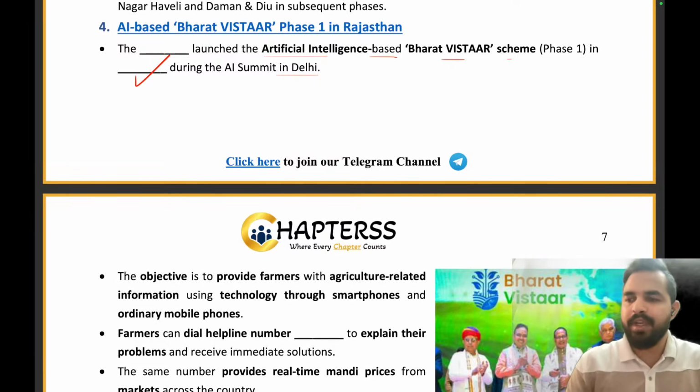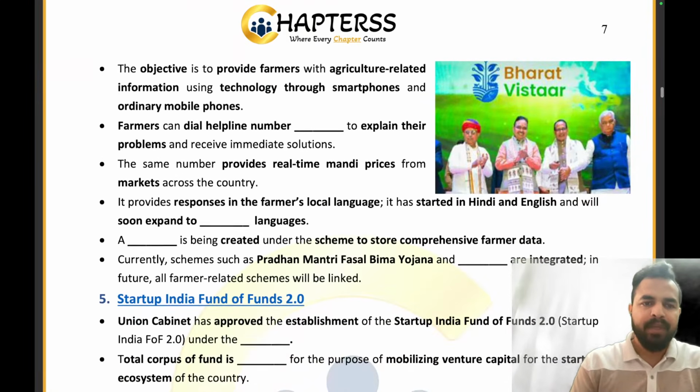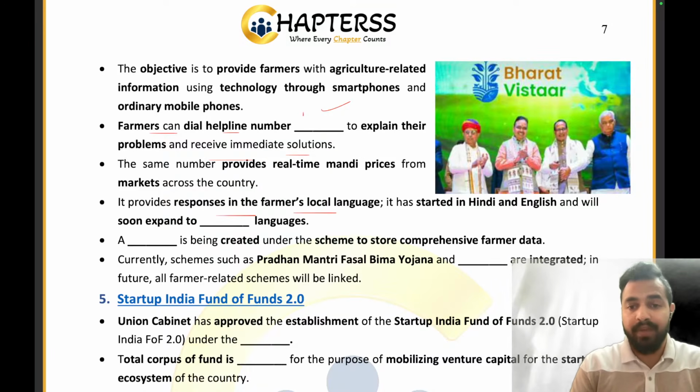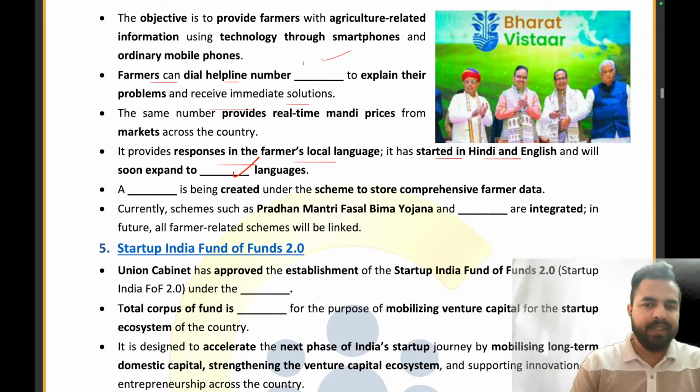So, my dear friends, it is the Department of Agriculture and Farmers Welfare. That is the right answer. Absolutely right. The farmers can dial helpline number 155261 to explain their problems and receive immediate solutions. It provides responses in the farmer's local language. It is started in Hindi and English, and later down the time, it will be expanded in 11 languages. So absolutely right, Ram and Pratish, both of you have given me the right answer.